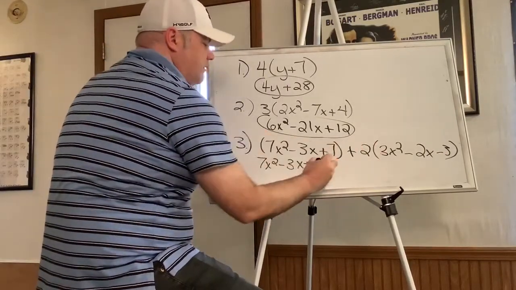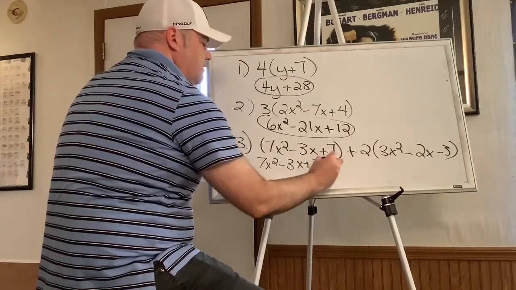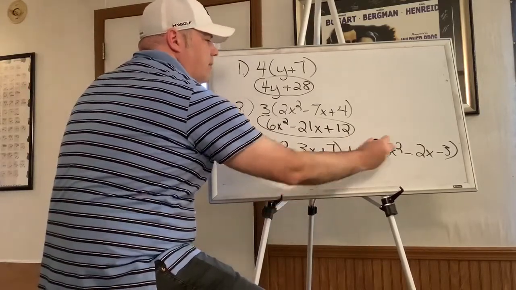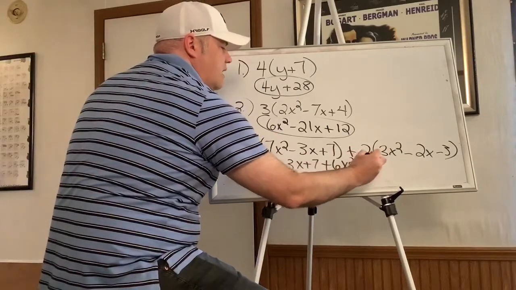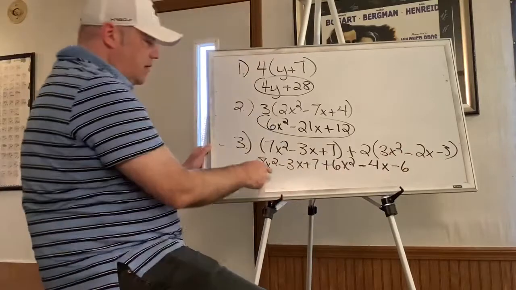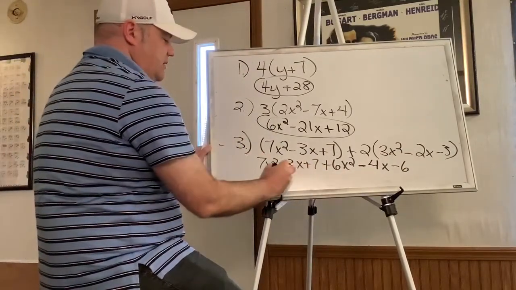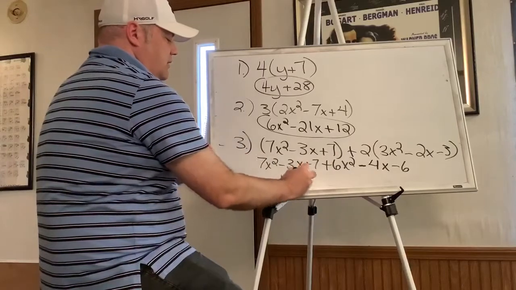Here I go, 2 times 3x squared. It's positive 2 times a positive 3x squared, so it's plus 6x squared. Positive 2 times negative 2x is negative 4x. And positive 2 times negative 3 is negative 6. Now I go through here and see what I can combine. I can combine 7x squared plus 6x squared, so it's 13x squared.